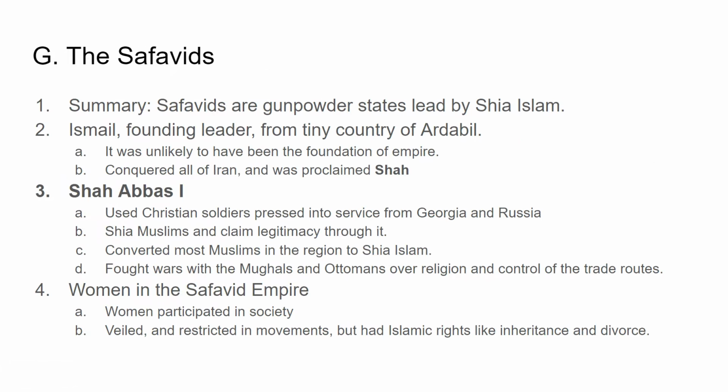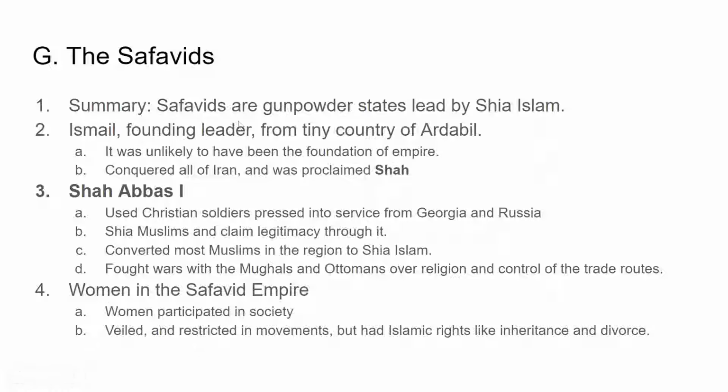The Safavids. All right, they're a gunpowder state led by Shia Islam. You might be asking yourself, what is Shia Islam? Maybe you already know, but it's a minority sect within Islam. They believe that the people who were in charge of the Muslim holy sites, the caliphs, after a while, the wrong people were being chosen, and the people who should be in charge of Islam should be direct descendants of the Prophet Muhammad, and so they break off from what's called Sunni Islam, and these folks form the Safavid Empire.